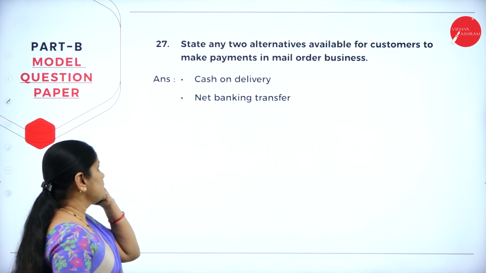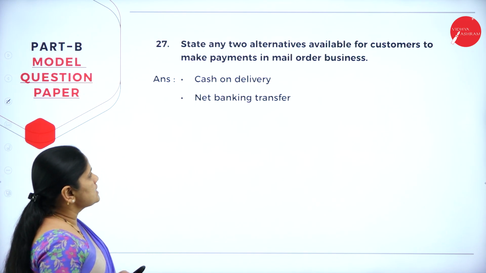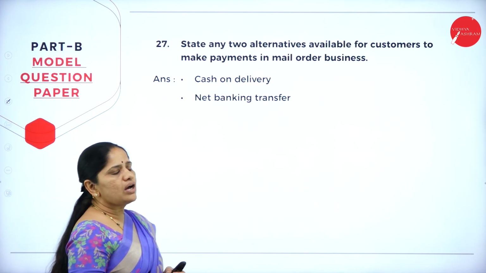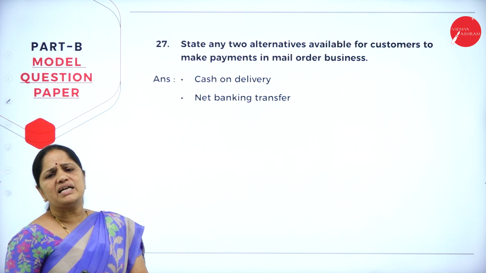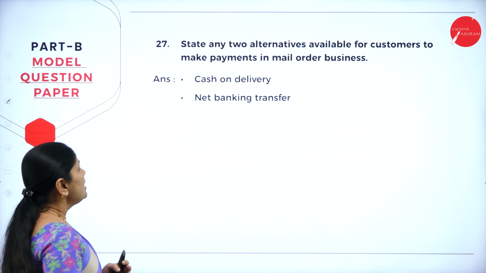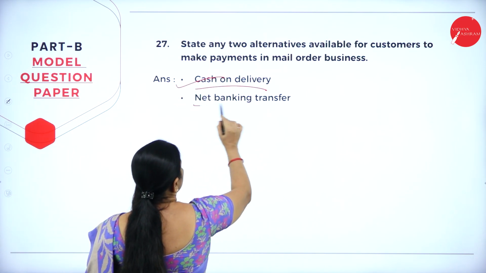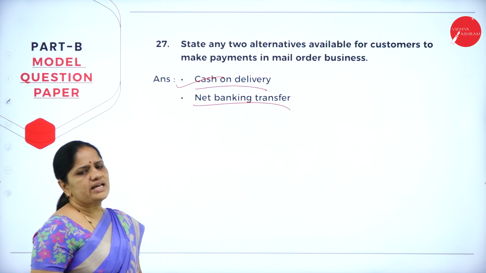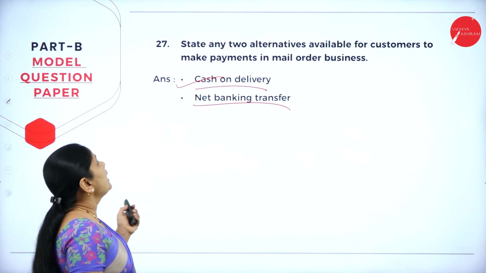Then next question is, state any two alternatives available for customers to make payments on mail order business. So mail order business is similar to online transaction. So the type of payment you can make is cash on delivery or net banking transfer. So any type, or you can also make use of the card.